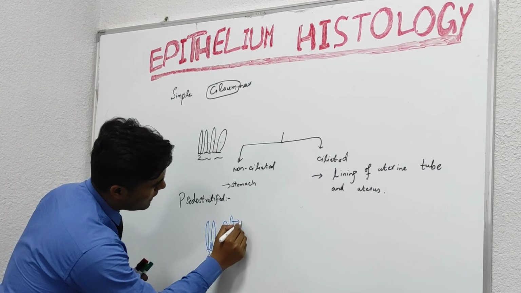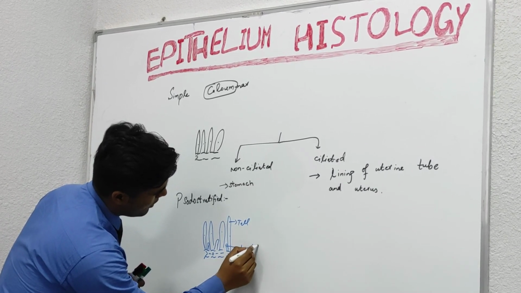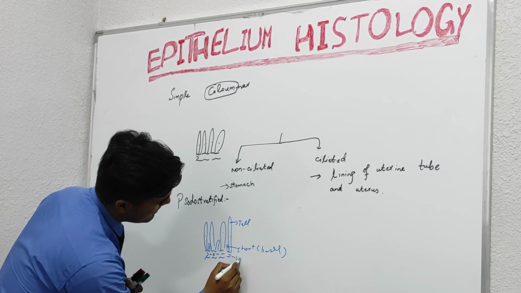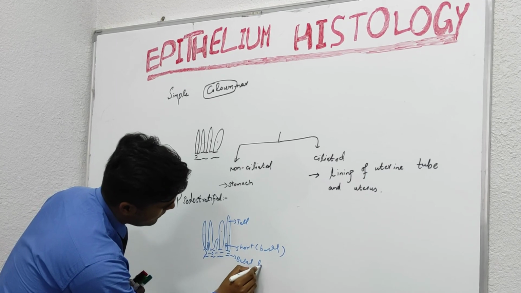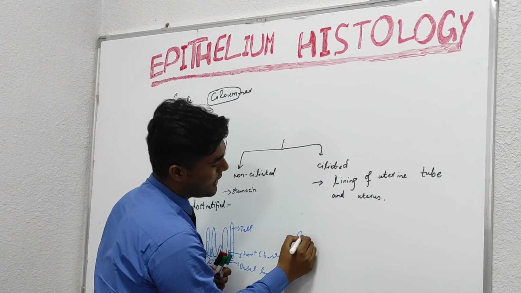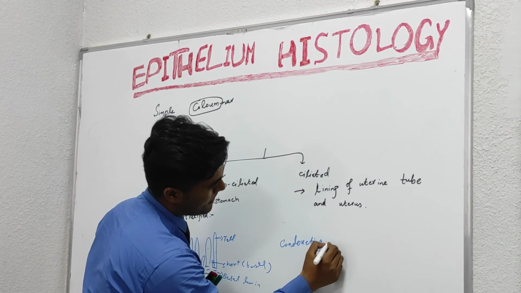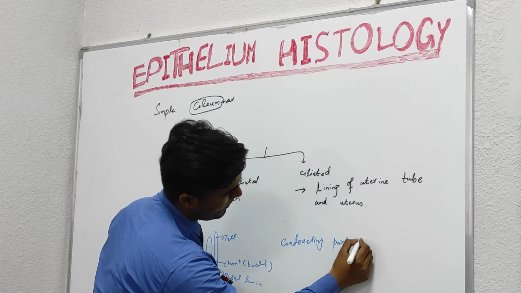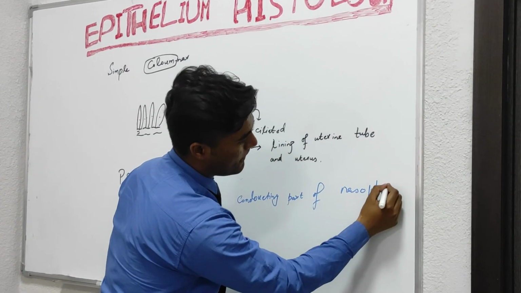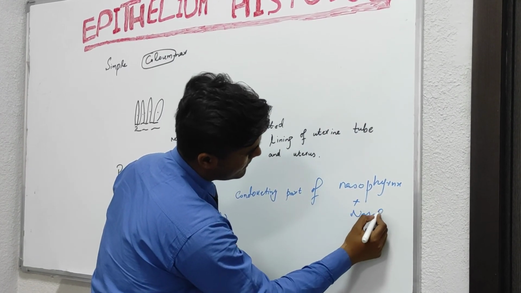Here we have tall columnar cells, here are short or basal columnar cells, and here is a basal lamina. Examples of columnar pseudostratified cells are the conducting part of the nasopharynx, plus nasal cavities.